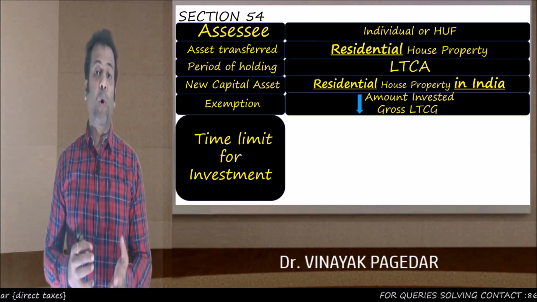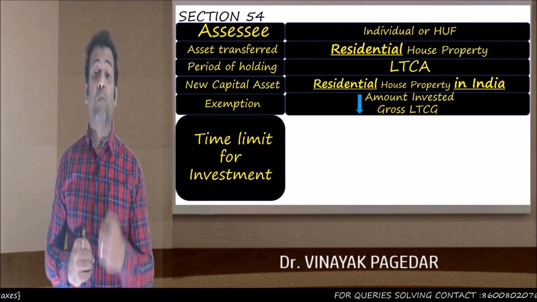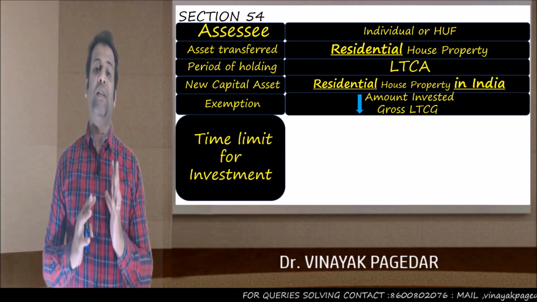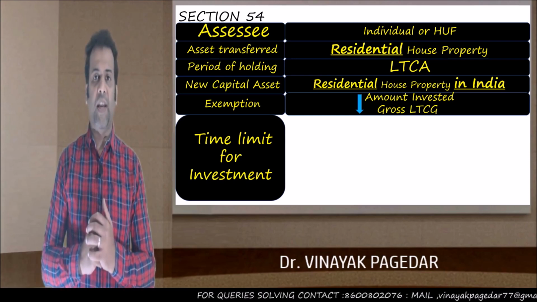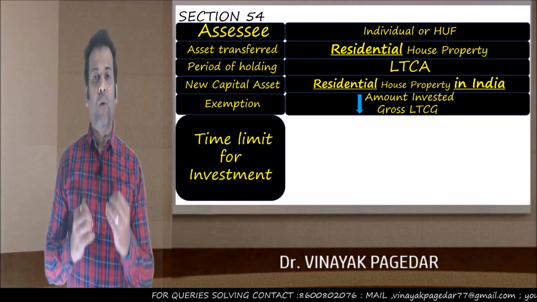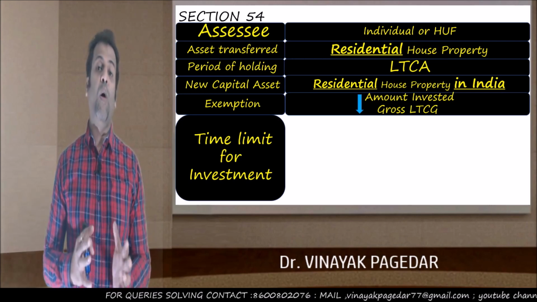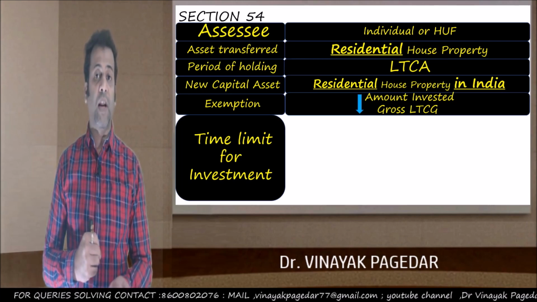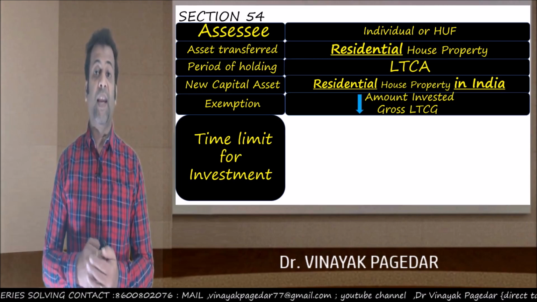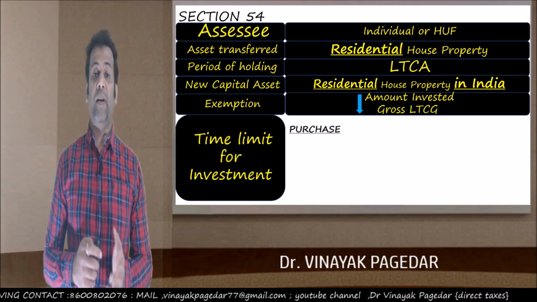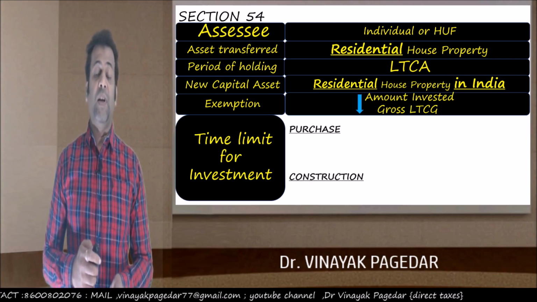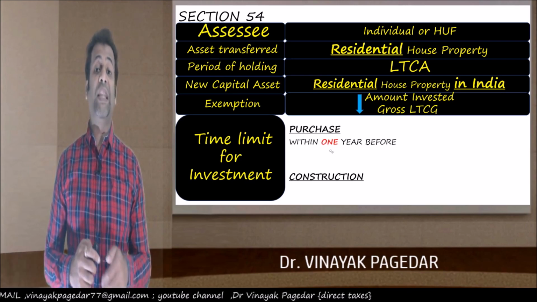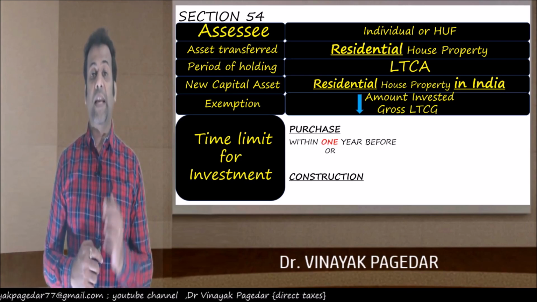So at any point of time, if your investment is more than the long-term capital gain, then the exemption will be restricted to the amount of long-term capital gain. In simple words, amount invested in the new asset or the gross long-term capital gain arising from the transfer, whichever is lower. And the time limit for investment is, if you are purchasing, then the purchase has to be made within 1 year before or within 2 years after the date of transfer.